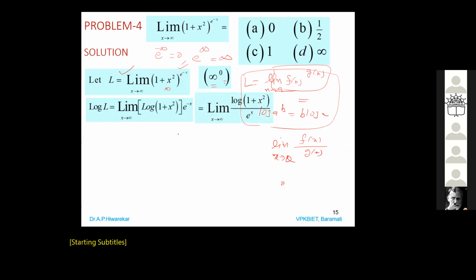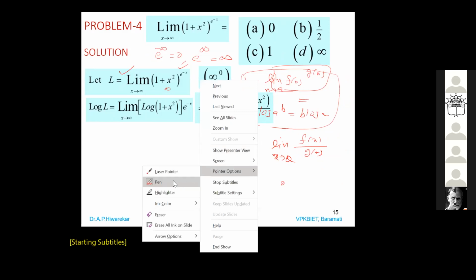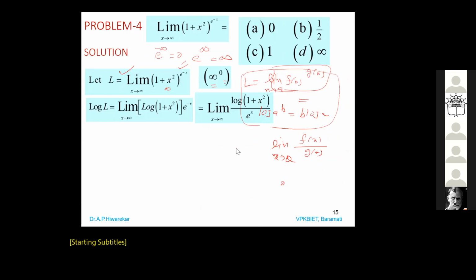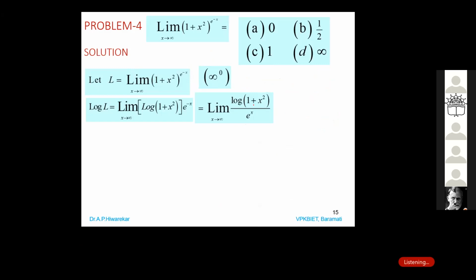So what we do is e power minus x can be written as 1 by e power x.